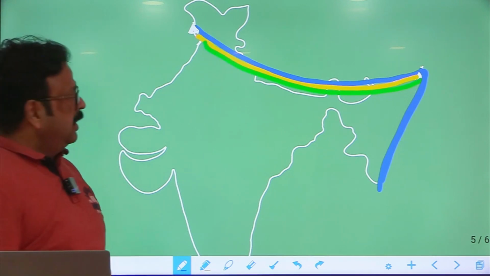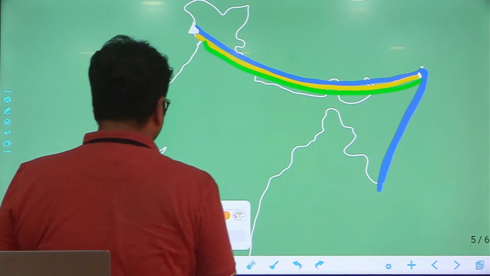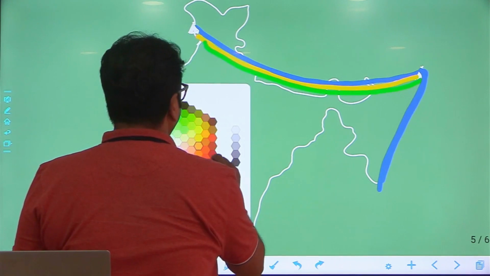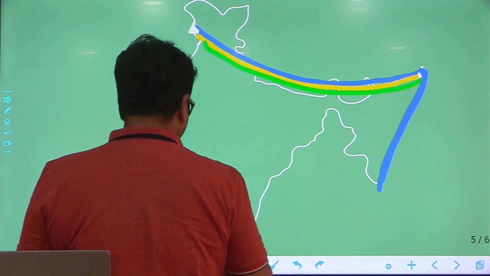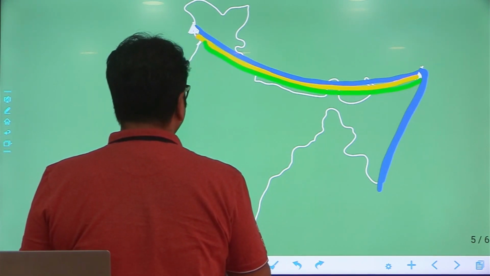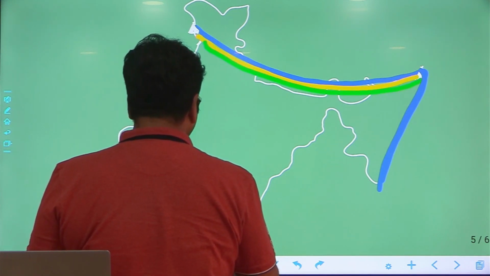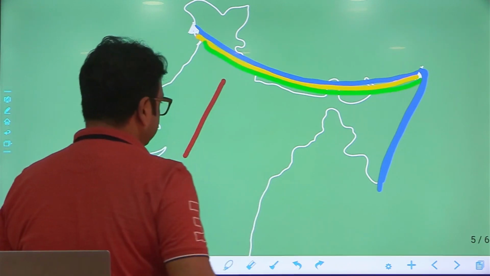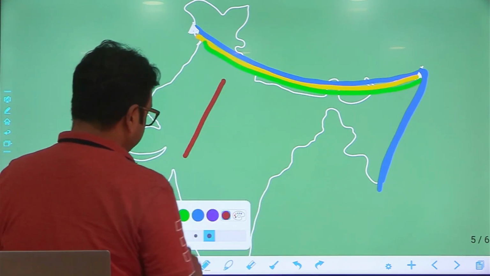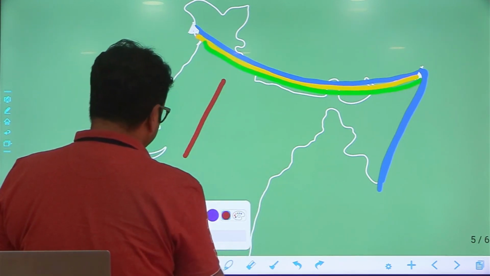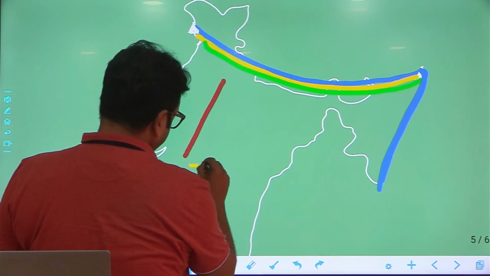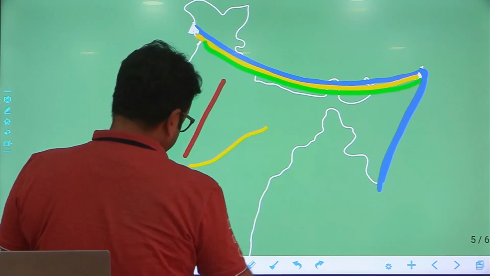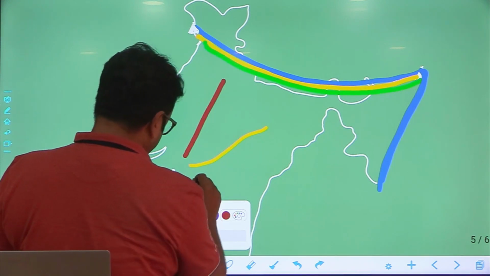Fine. Apart from it, you will get the Aravalli mountain series, from Palanpur, Gujarat to Raisina Hill, Delhi. And then there is a range which is called the Vindhyan range. You will find this in central India, and another range is Satpura.